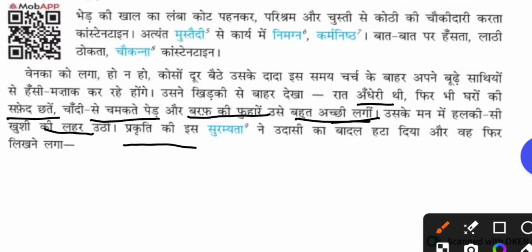प्रकृति की इस सुरम्यता ने उदासी का बादल हटा दिया और वह फिर लिखने लगा. So the सुरम्यता is the beauty. So the natural beauty has removed the sadness. Udasi ka badal is cloud of sadness. The sad feel which was covering his mind, after seeing the natural beauty of the trees or the roof or the night or the outside view of the house, he was able to feel the happiness.